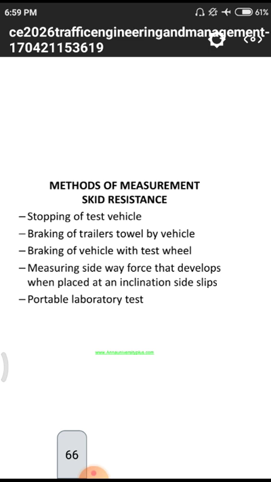Next one, measuring sideway force that develops when placed on an installation of side slips. That means the vehicle has to move on the side paths of a road, to see what the condition of the side path is. By application of a huge amount of load on the side paths, what does the middle portion of the road experience? Whenever we are moving on the edge, automatically there may be some stresses and strains formed on the middle surface of the road.